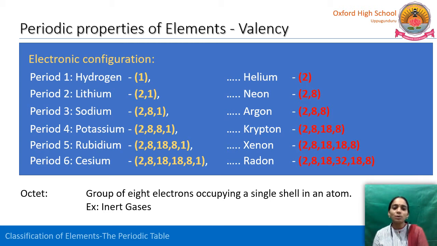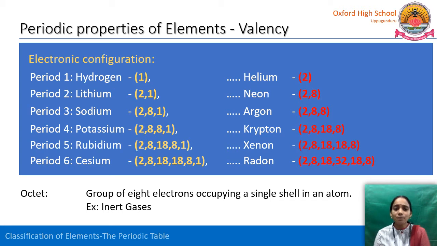Likewise, sodium also: the atomic number is 11, the electronic configuration is 2, 8, 1. We can see that the outermost shell contains 1 electron. So, 1 free electron is there. So, sodium donates 1 electron and it possesses the stable electronic configuration. It is very near to neon. So, sodium gets the stable neon configuration.